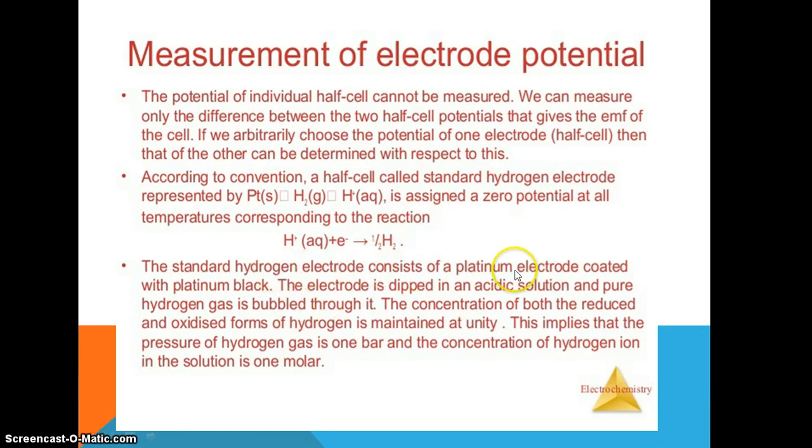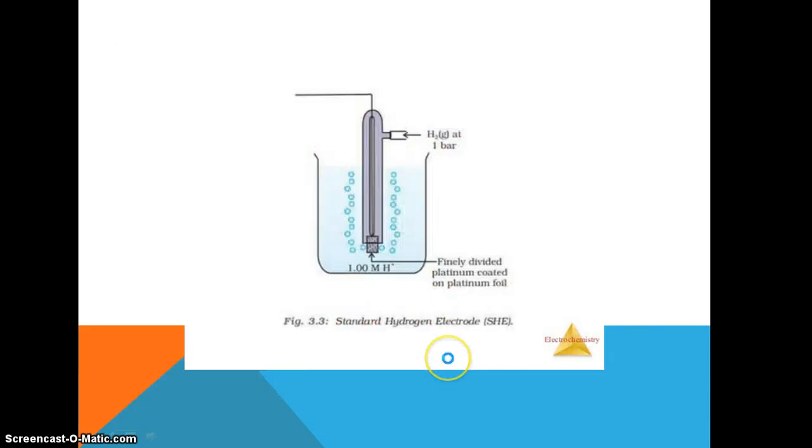It consists of a platinum electrode coated with platinum black, dipped in an acidic solution, and hydrogen gas is bubbled through it. Both oxidation and reduction can take place here, and the molarity of the solution is taken as 1. This is the cell setup.